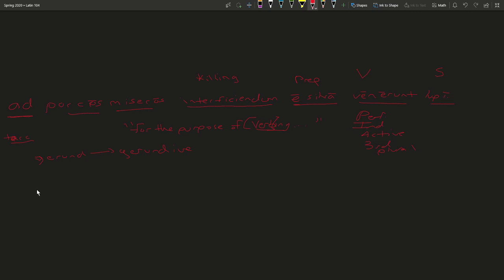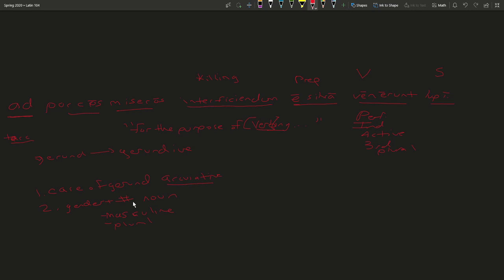So you retain the case of the gerund, but you match it with the gender and number of the noun. So the gender and number of the noun then of porcos miseros is masculine and also plural. And the case of the gerund is also the same. It's just accusative. So they're both accusative plural.